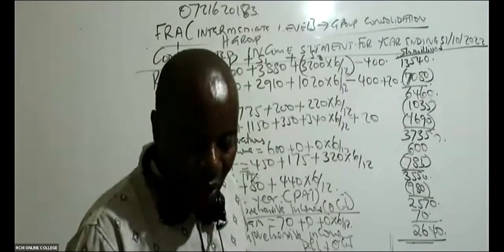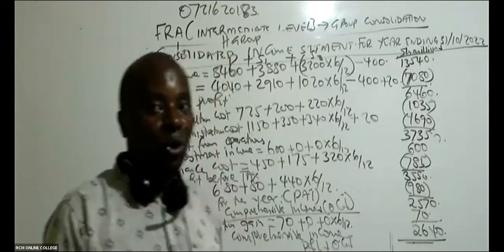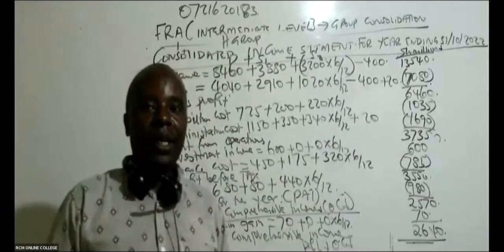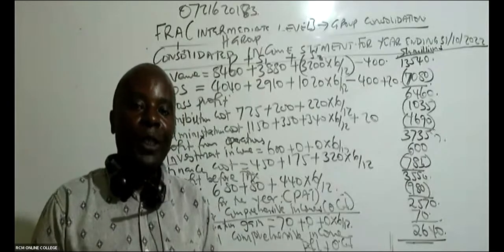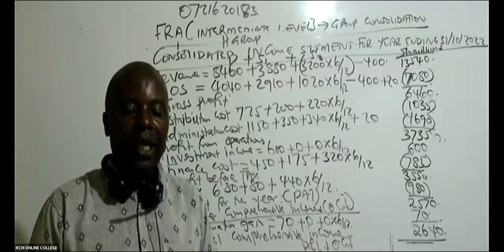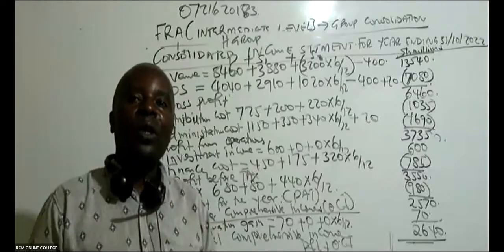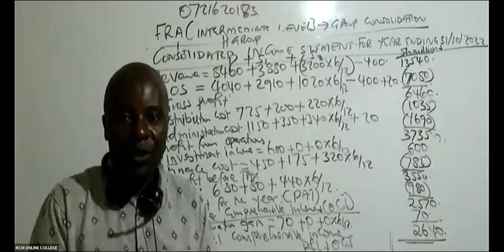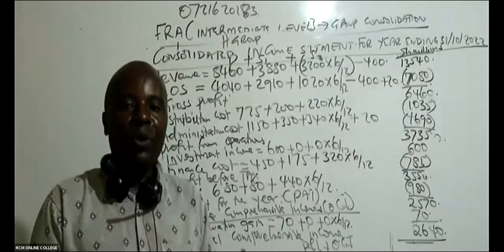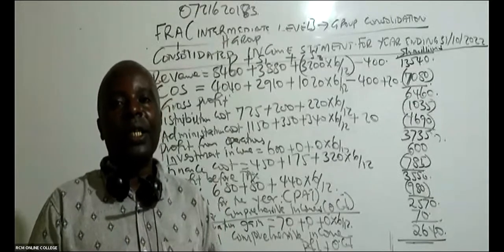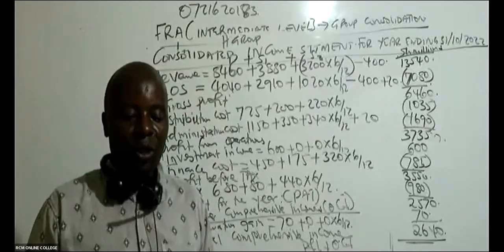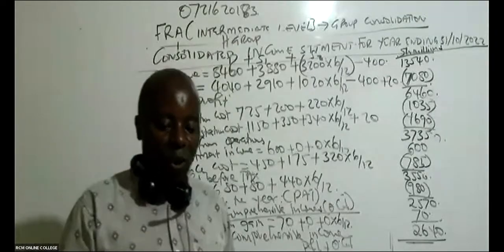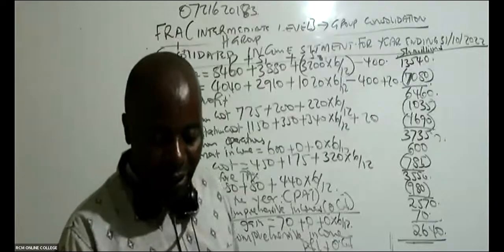Then I have a request to make. I would want you to take like 20 minutes and do for us the consolidated statement of financial position, exactly 20 minutes. We see how far you'll be able to get with this consolidated statement of financial position, and then we give you something very good.